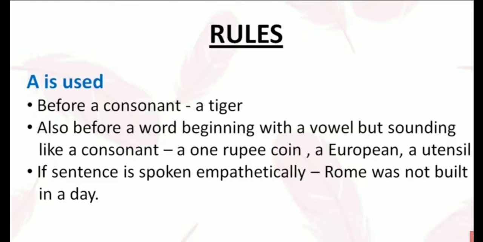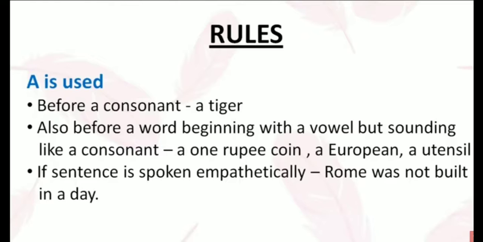Also before a word beginning with a vowel but sounding like a consonant, like a 1 rupee coin, a European, a utensil. So it is a very important thing. Be careful. Listen again. When a sentence starts with a consonant, we use a.